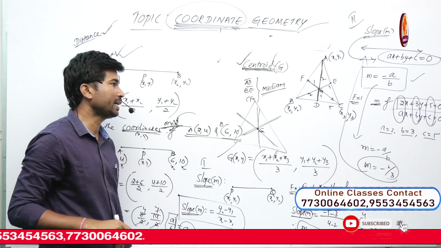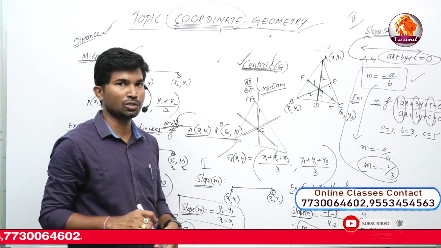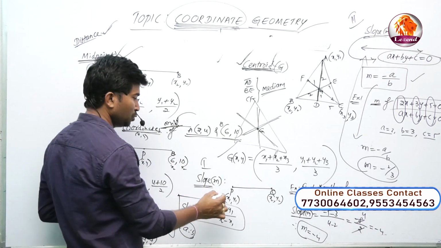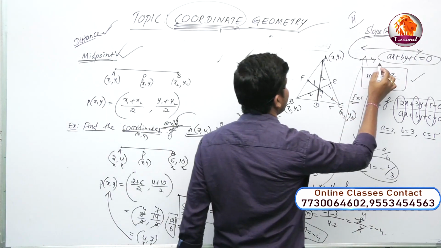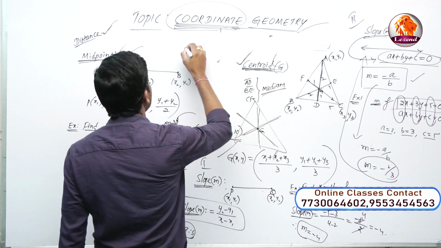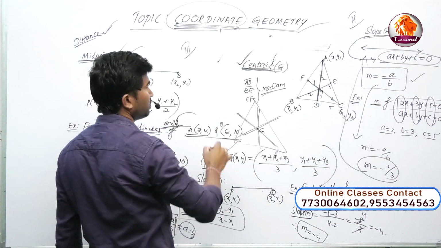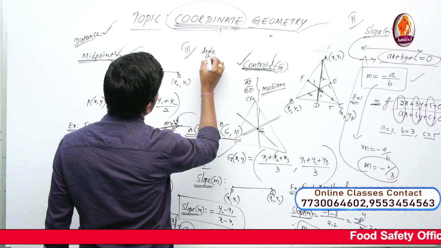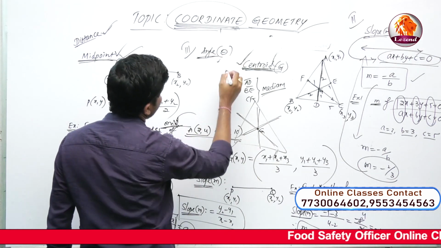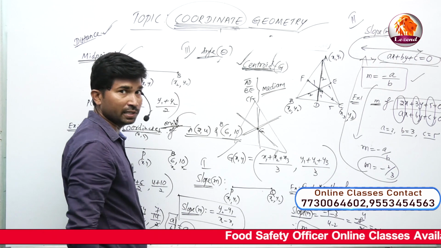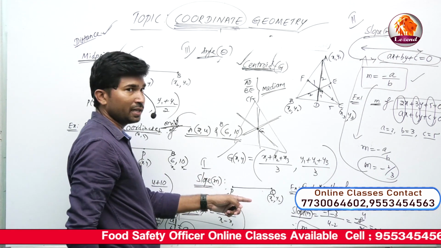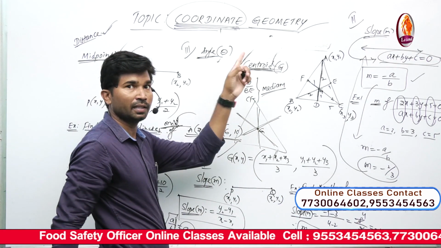This is the second concept of the given slope. Next, based on 2 points on the straight line. The third one is based on the angle theta. In the textbook they give only 2 points, but now we are going to explain based on 2 points, based on the straight line, and based on theta also.